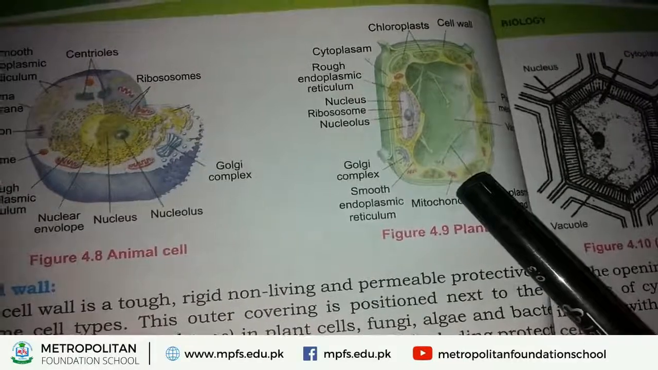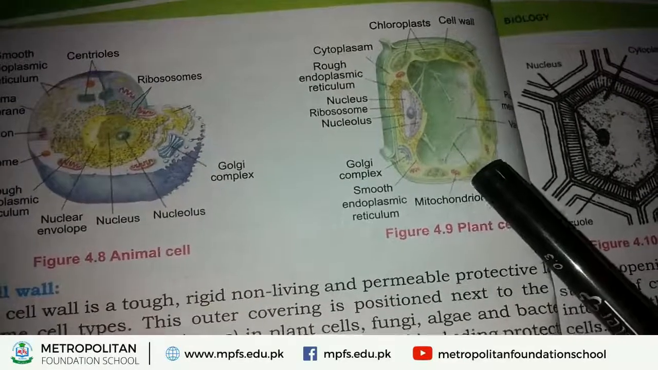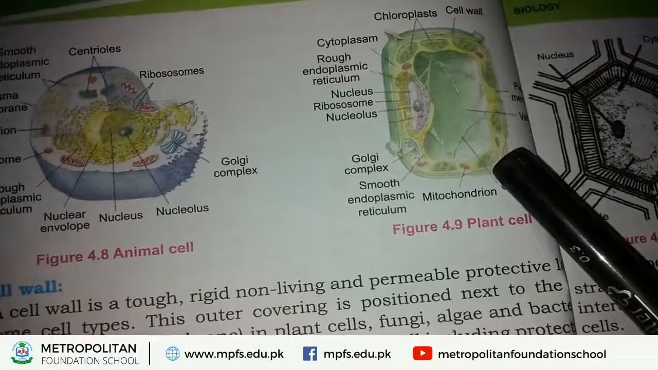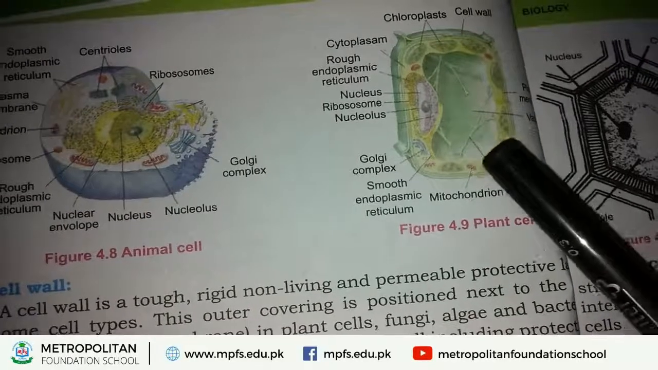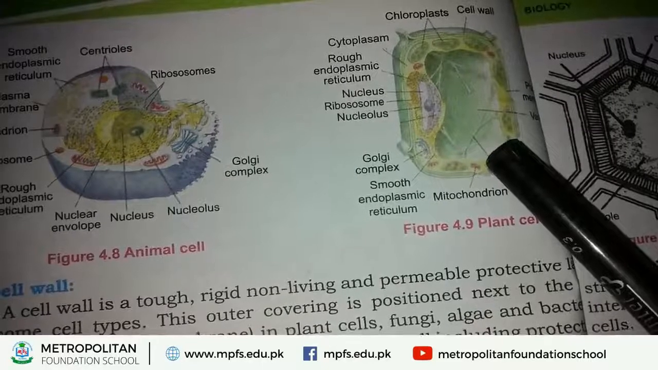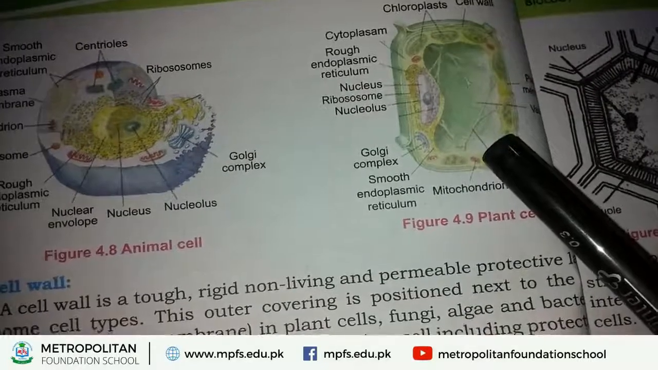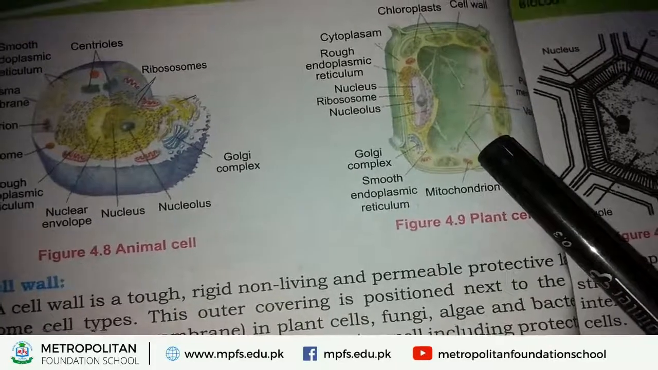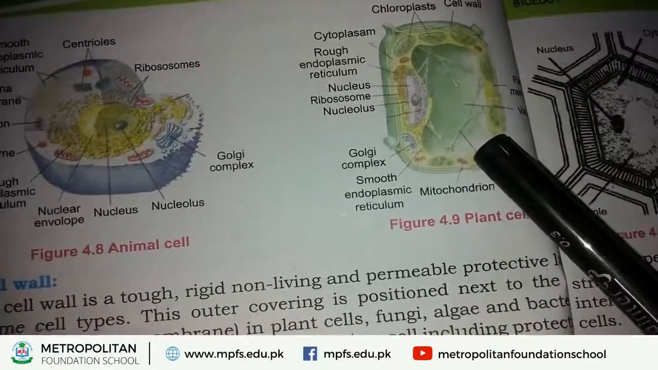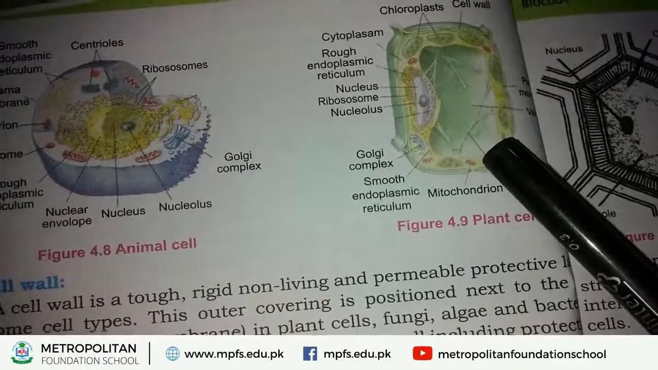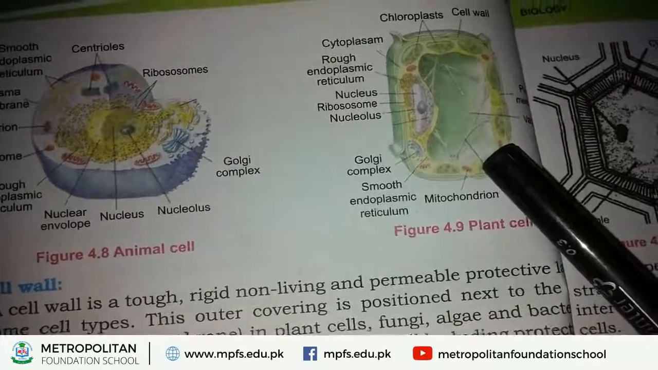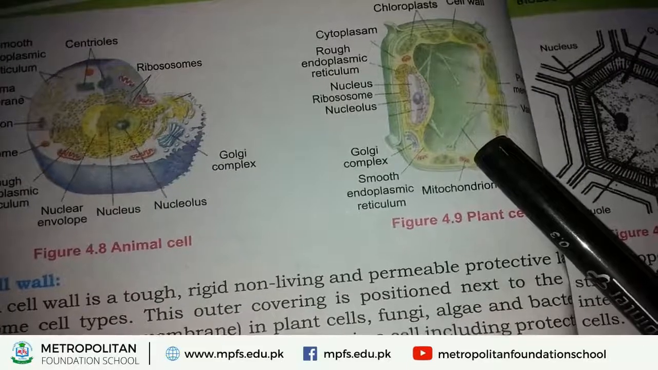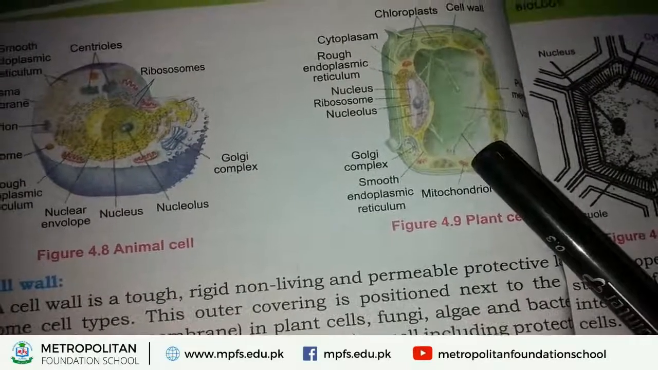Next, mitochondrion. Mitochondrion is found in animal cell. It is also found in plant cell. We already discussed mitochondrion. Mitochondrion is a rod-like or shoe-like structure, and inside the mitochondrion matrix is present. Mitochondrion is also called the powerhouse of the cell because it generates energy inside the cell.